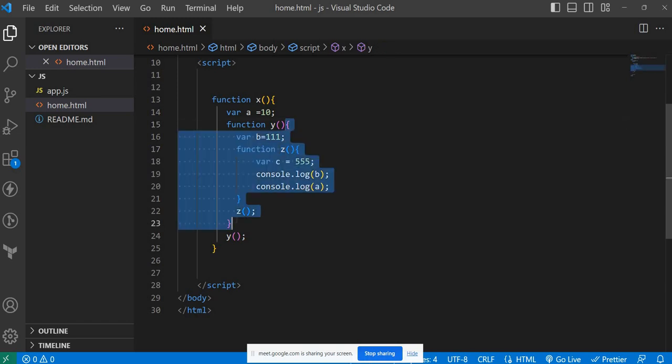Why, sir? Immediately y. What is the lexical parent of y? Global... sorry, the lexical parent of y is x. Yes, sir. The lexical parent of x is global scope. So whenever we try to access b, it will form a closure with the help of y. Whenever you try to access a, it will form a closure with the help of x.